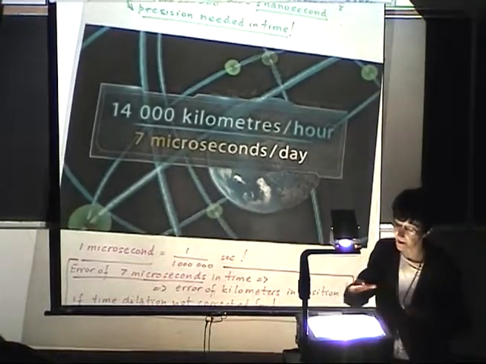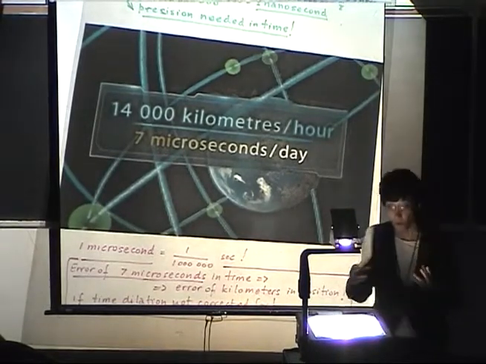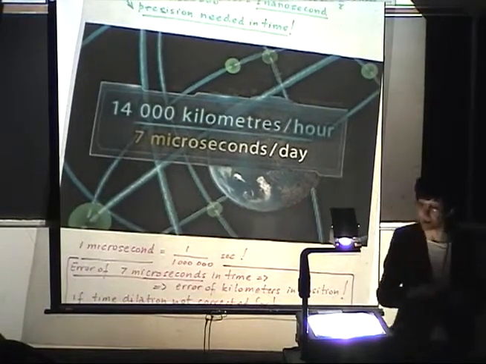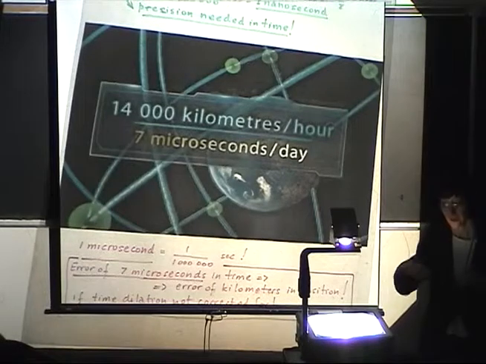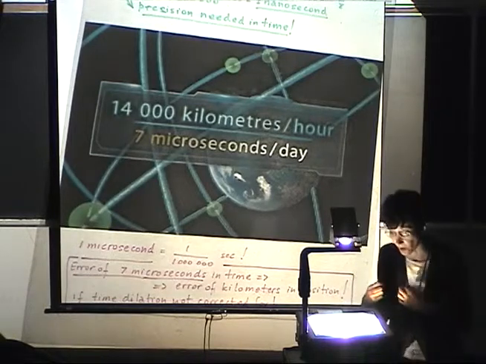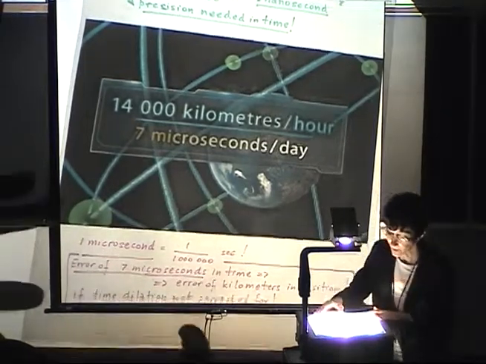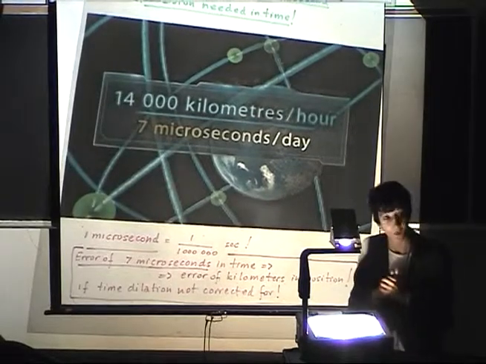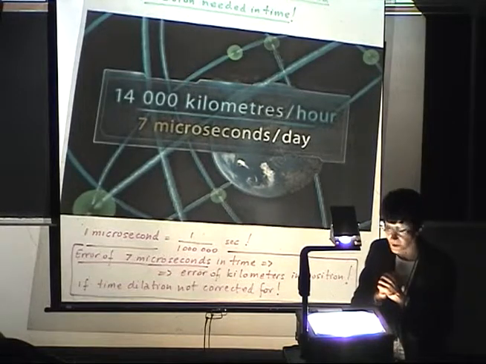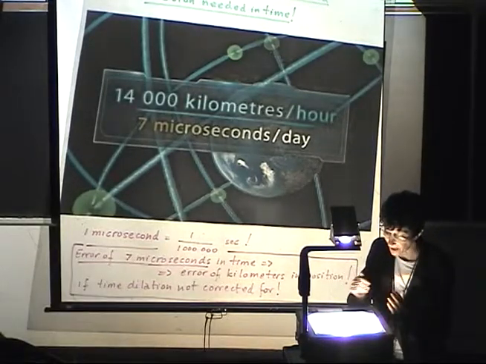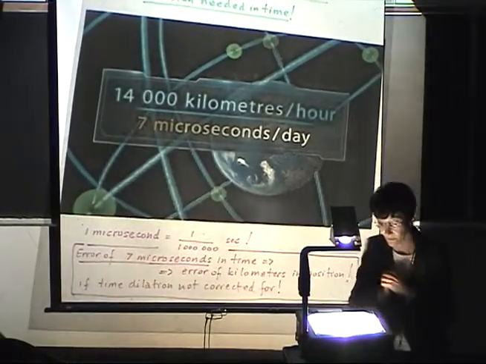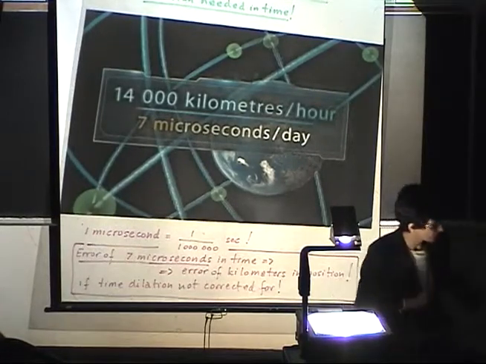Now, because the clocks on board of these satellites are moving fast, there is a special relativistic effect. Moving clocks run slower. So this is time dilation. And so, if not corrected for the special relativity effect due to the velocity, the clocks would accumulate 7 microseconds per day. A microsecond is 1/1,000,000 of a second. That means it's a rather large error with respect to a microsecond.